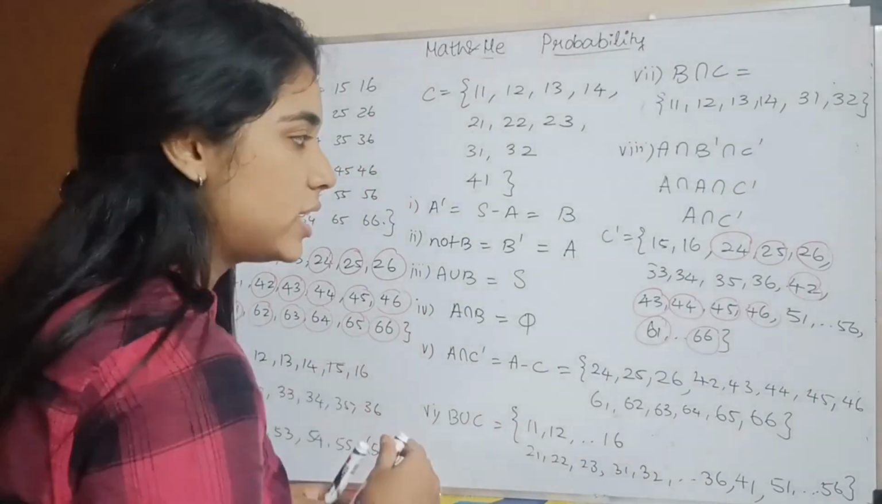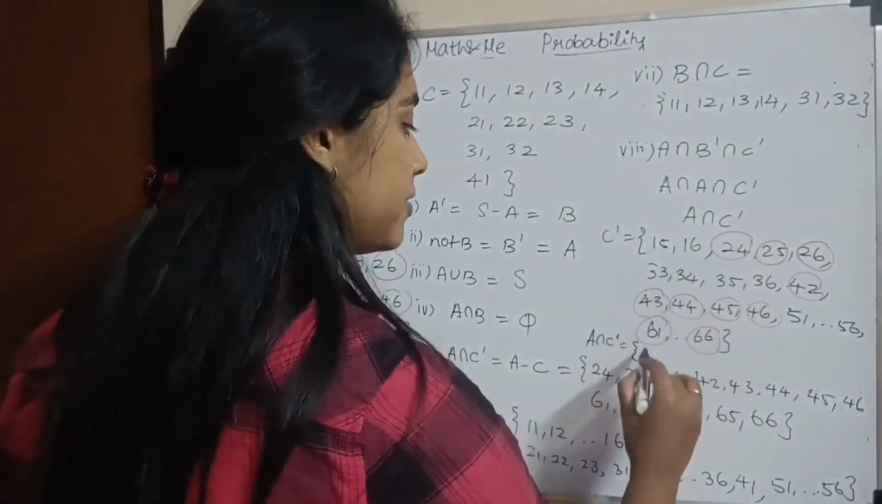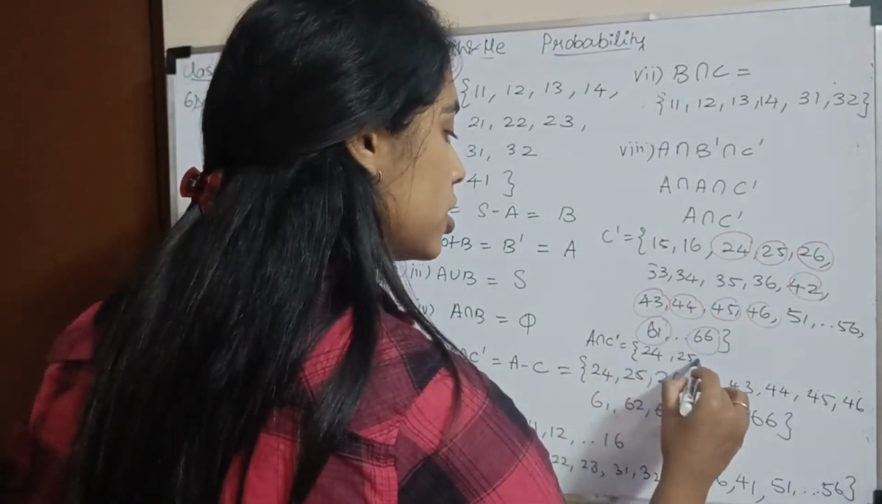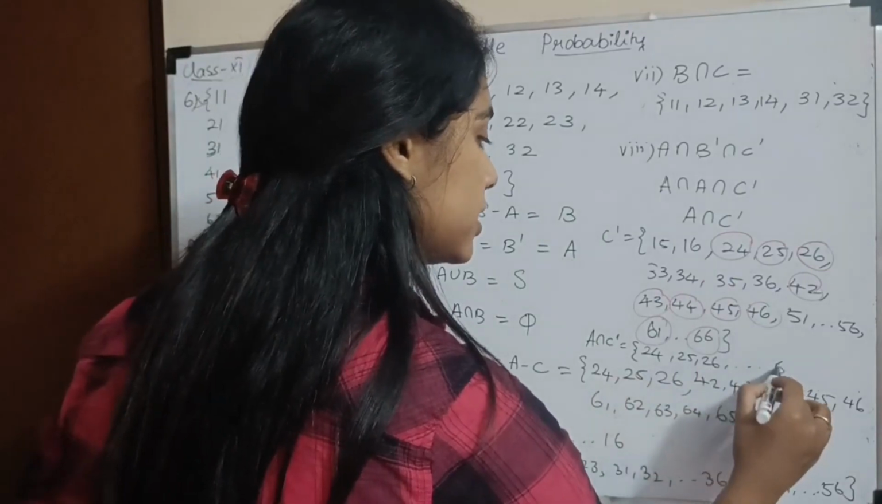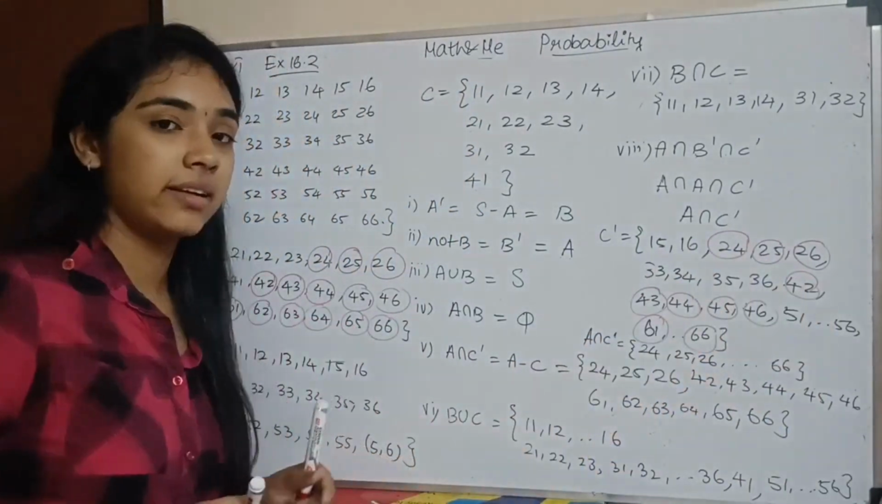I do not have place to write, so please write it down. A intersection C dash is all the values that I have encircled. So 2-4, 2-5, 2-6 and so on until 6-6. Please write it down, only the values that are circled in red.